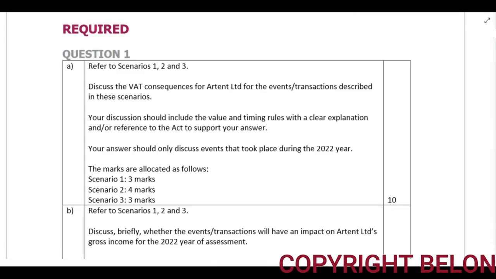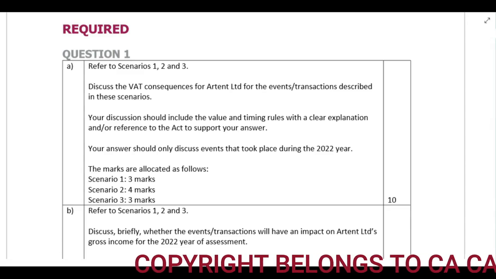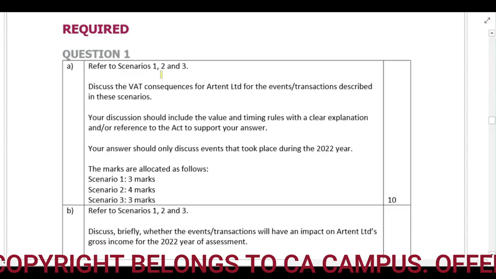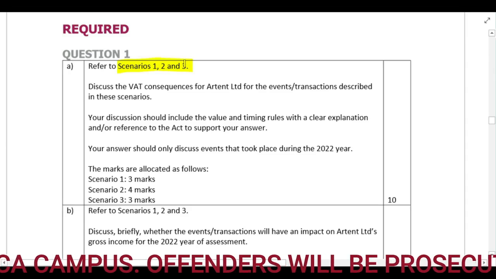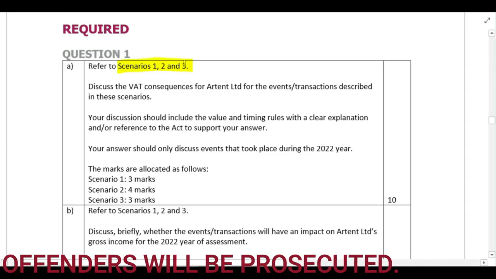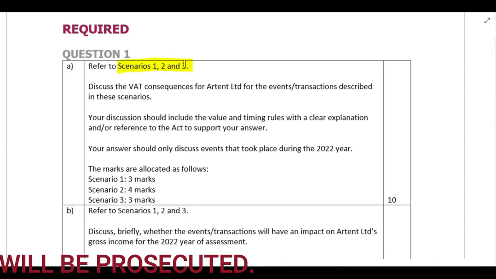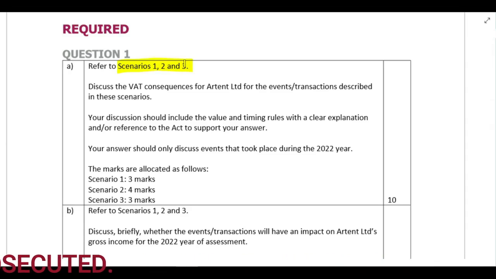So we can now look at the required for question 1. It says, refer to scenarios 1, 2, and 3. Discuss the VAT consequences for Artent Limited for the events or transactions described in these scenarios. Your discussion should include the value and timing rules with a clear explanation or reference to the Act so as to support your answer. Your answer should only discuss the events that took place in the